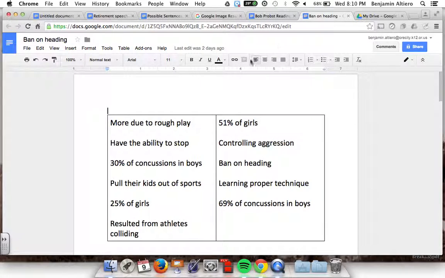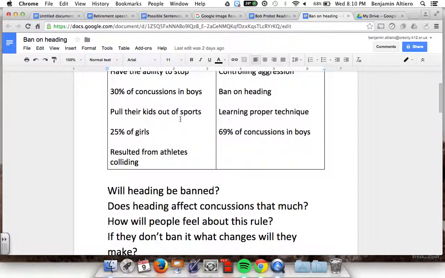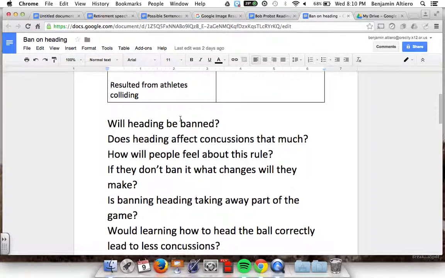For this one, we read an article on should heading be banned from youth soccer. Here are some of the questions they came up with. Now I just put the questions in the order I received them from students. So whoever essentially finished their 3 to 4 questions first, I took their paper, wrote the questions down into this document here.